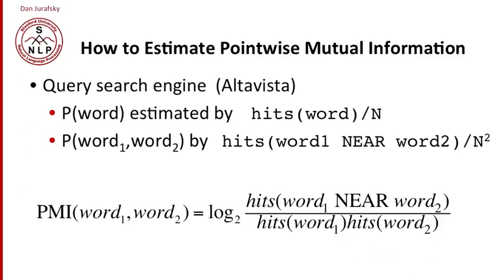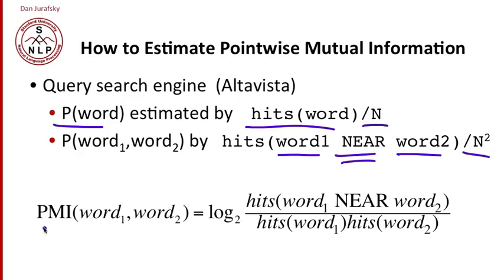Well, the way Turney did it originally is by using the AltaVista search engine. We're going to estimate the probability of a word just by how many hits we see for that word. And we're going to estimate the probability of two words by how often word one occurs near word two. AltaVista has the NEAR operator that lets us check if a word is near another word. And in each case, we're going to want to normalize to get a real probability from these counts.